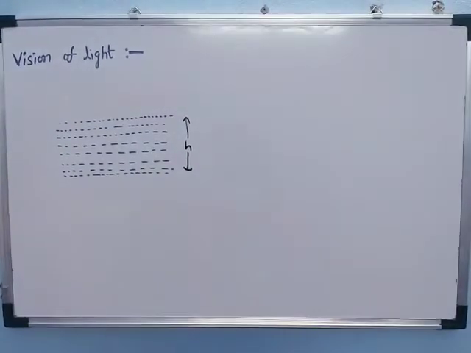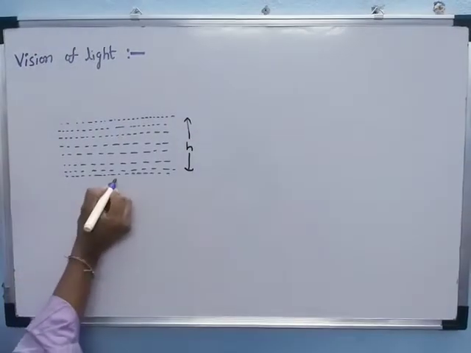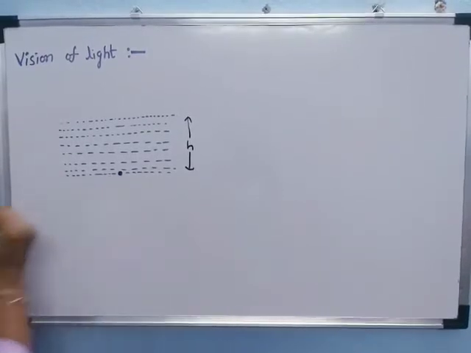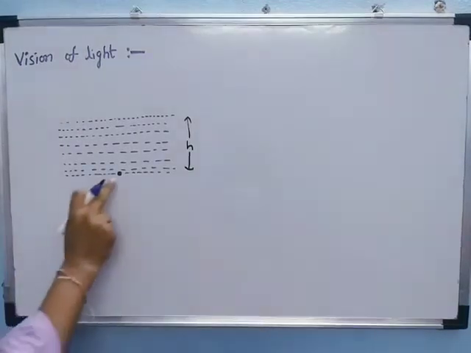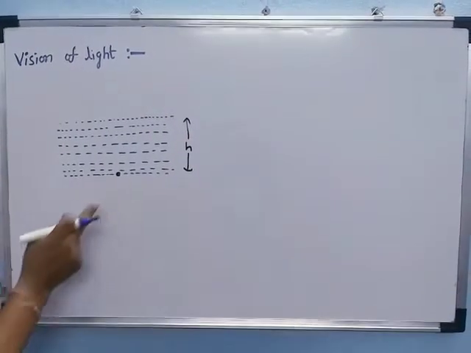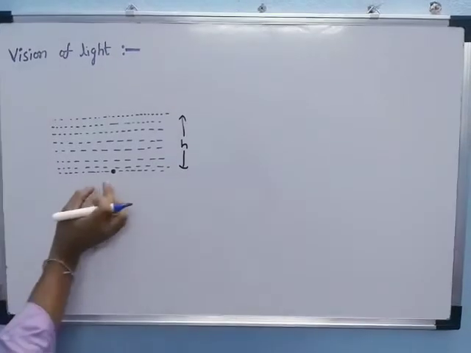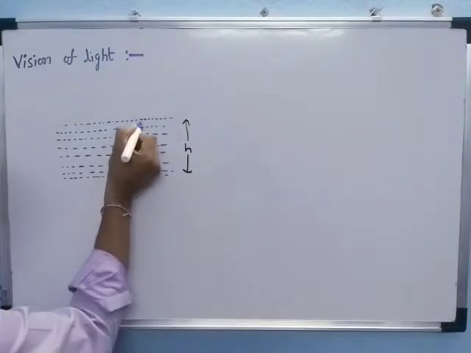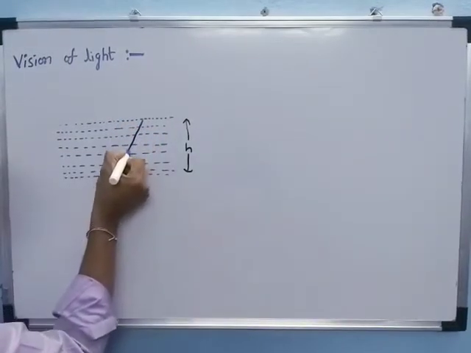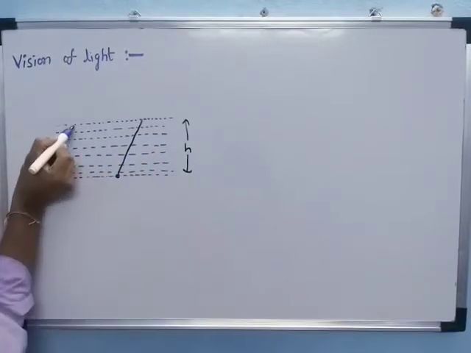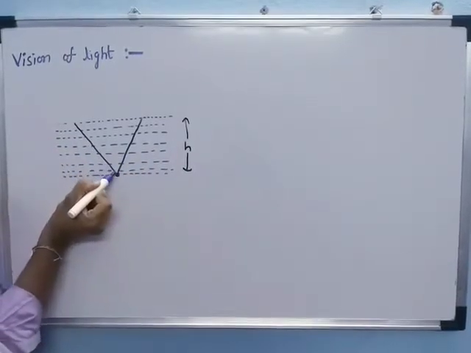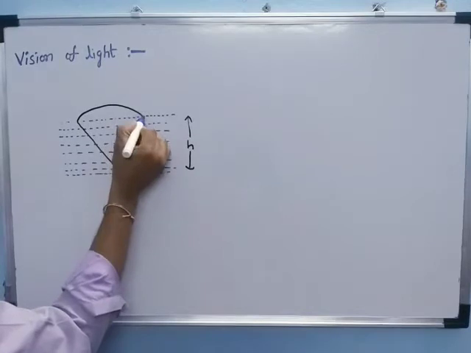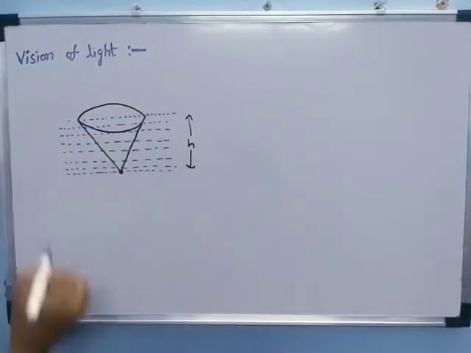Now we are considering one fish. The fish is at the bottom of this pond or lake of water. This fish can look in the upward direction. Looking means seeing in the upward direction. The rays form two positions at the upper surface, this is the first one and this is the second one. Now observe, it is just like a cone that can be formed.